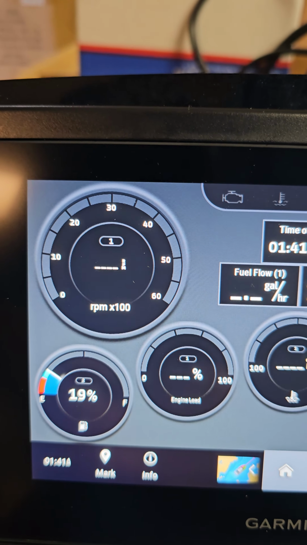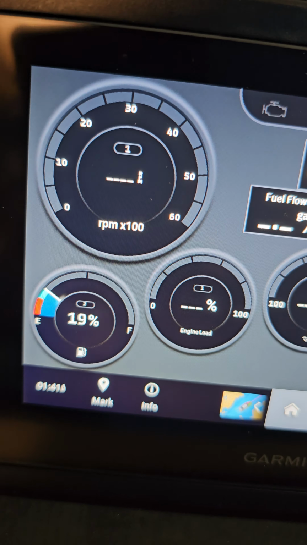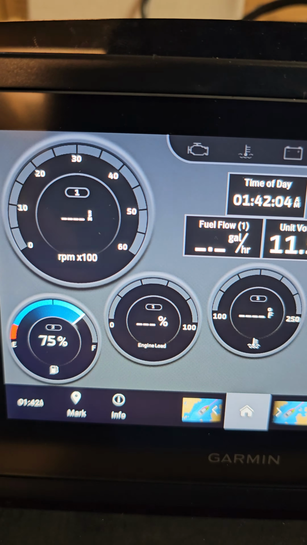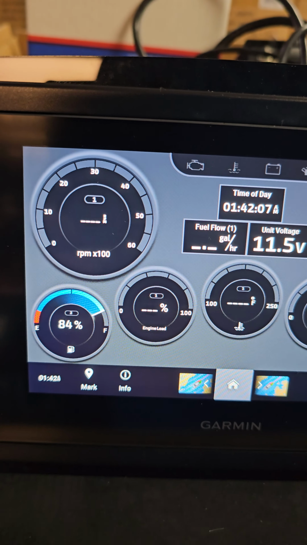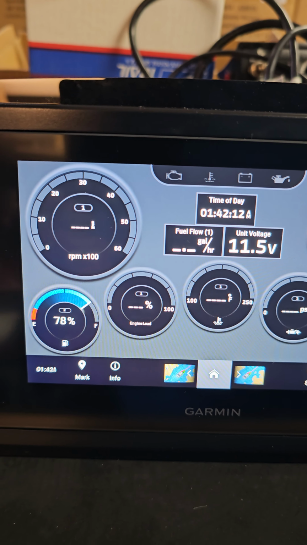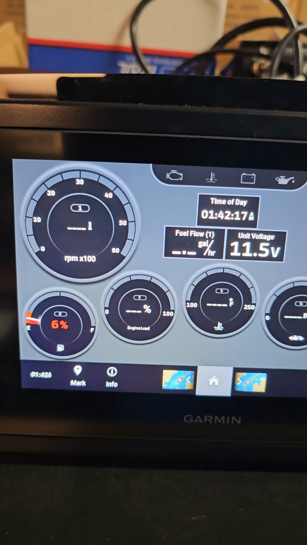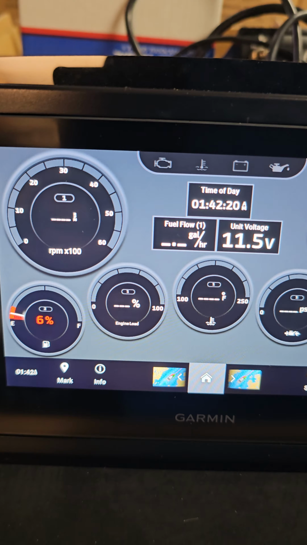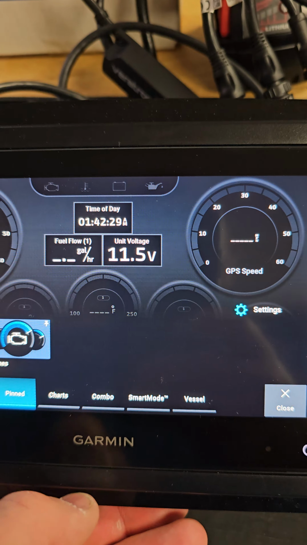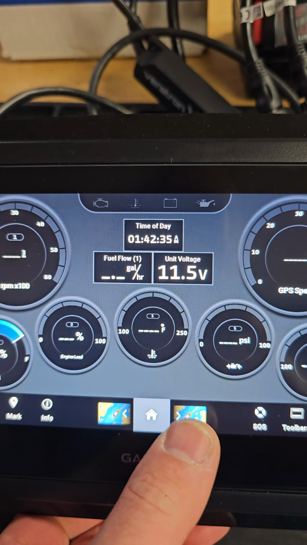So now I've got the fuel showing up there. So there's your fuel tank in the test here. That's my test sender. So home, or you can just go left and right here. So it goes between the pages.